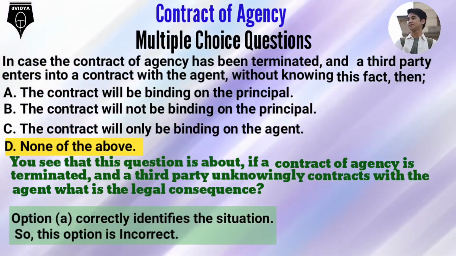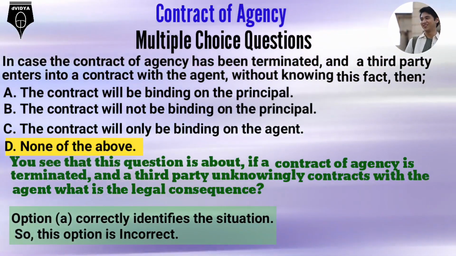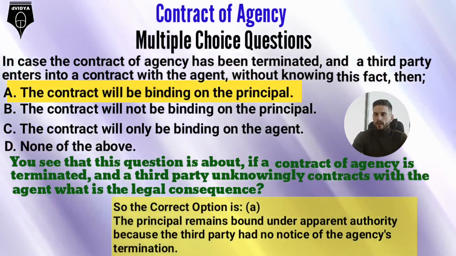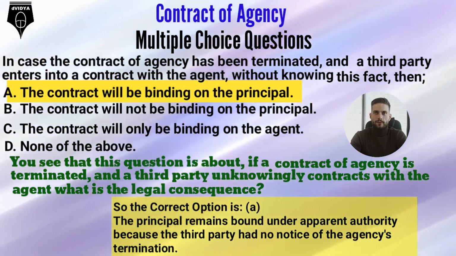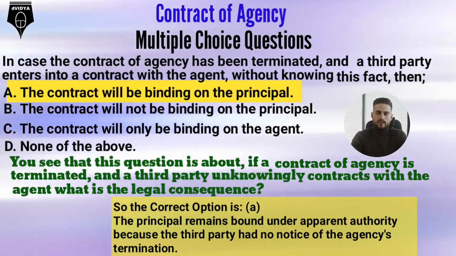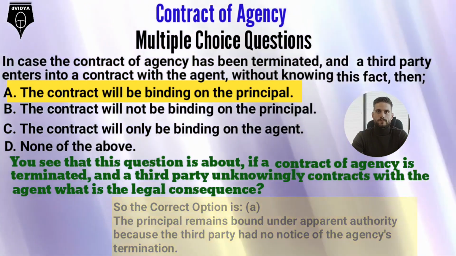Option D. None of the above. Option A correctly identifies the situation. So, this option is incorrect. So the correct option is A. The principal remains bound under apparent authority because the third party had no notice of the agency's termination.